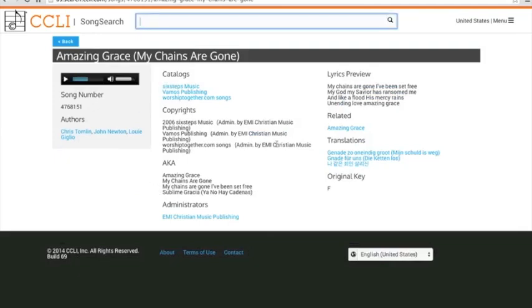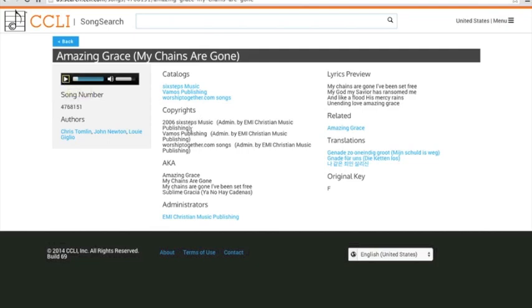So another thing I want to show you, and this is a much better result than what we've seen before. On the left here, you could actually listen to this. The great thing about that tool is there's so many songs with the same name or similar variations of a name that it's great to be able to confirm that this is in fact the song you're looking for. So always try and use that button if it's available.